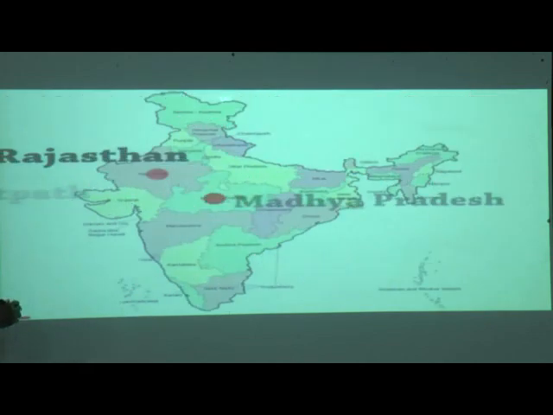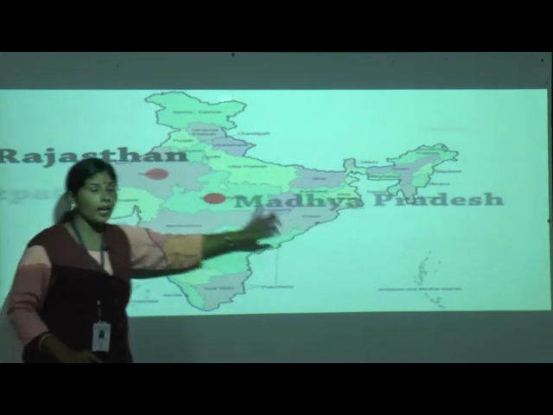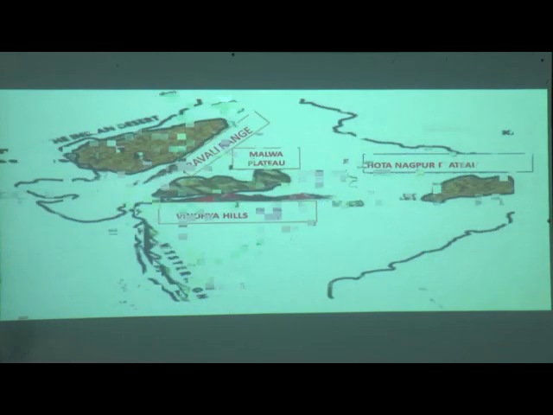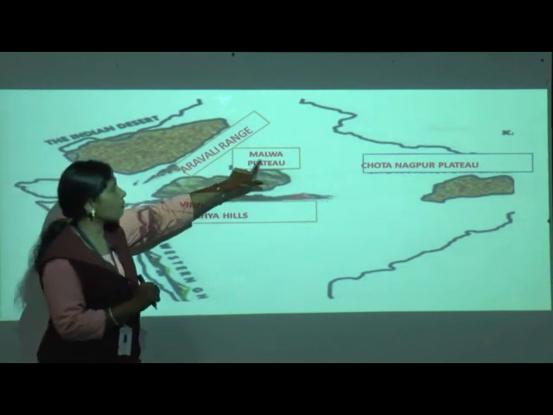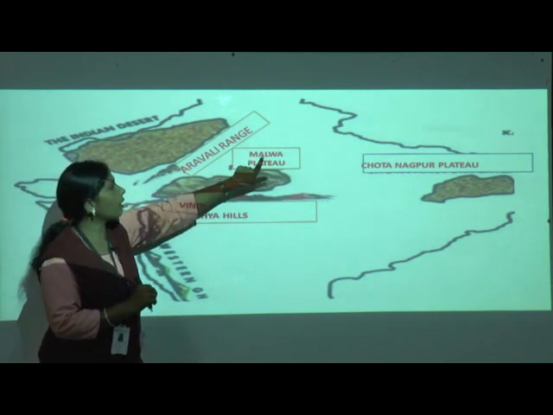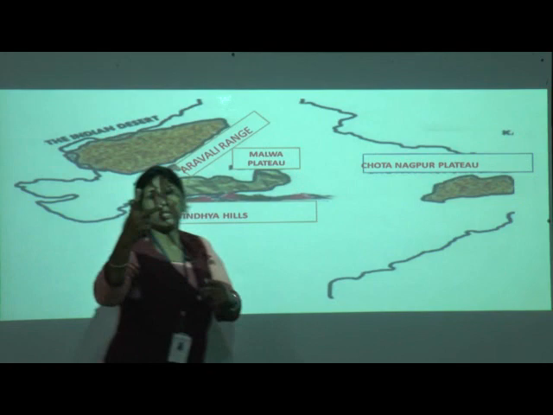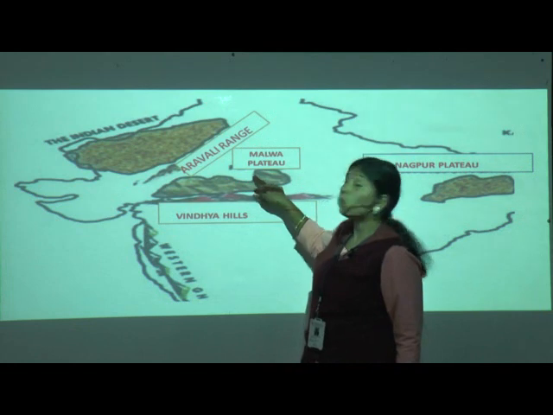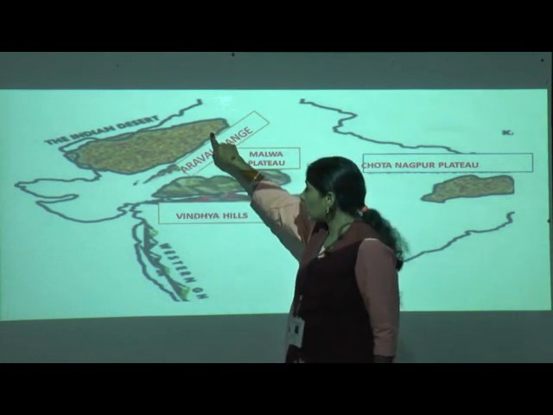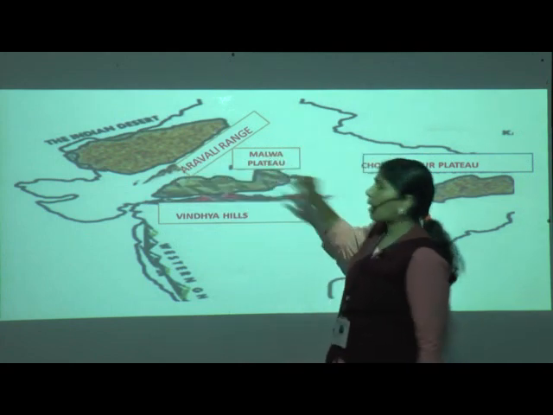Okay, let us see this. Now can you see this point? Yes, can you see this map? Now here Rajasthan is there, here Madhya Pradesh is there, and it lies between these. Where is this Aravalli range? Malwa Plateau includes this, correct. So this is Malwa, can you see in this red color? M-A-L-W-A, Malwa Plateau. Between which two is it? These two are there. In between what do we have here? Malwa Plateau. First is the Aravalli range, then Vindhya Hills. These two are there in between, and here is the Malwa Plateau.